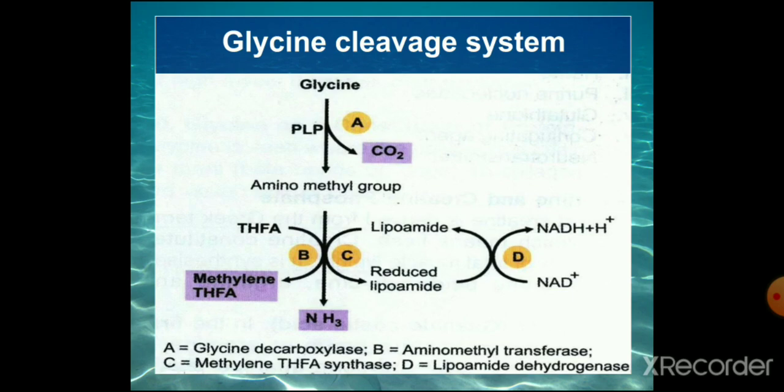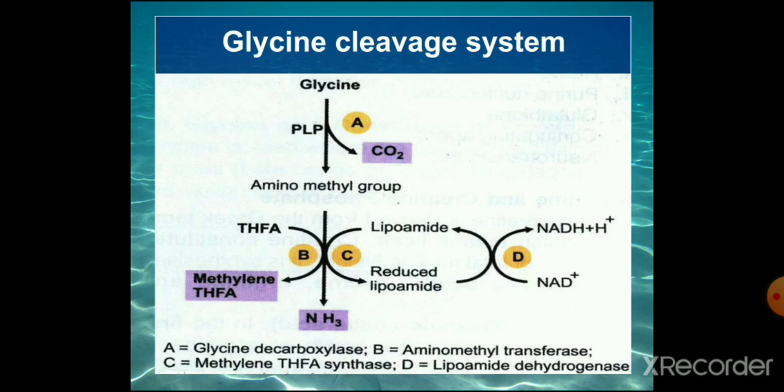Glycine decarboxylase with pyridoxal phosphate removes the carbon dioxide from glycine. So in the first step, glycine decarboxylase acts and produces carbon dioxide. Then the aminomethyl transferase enzyme containing lipomide releases ammonia. Then methylene tetrahydrofolate synthase transfers the methylene group to tetrahydrofolic acid and so forms methylene tetrahydrofolic acid.